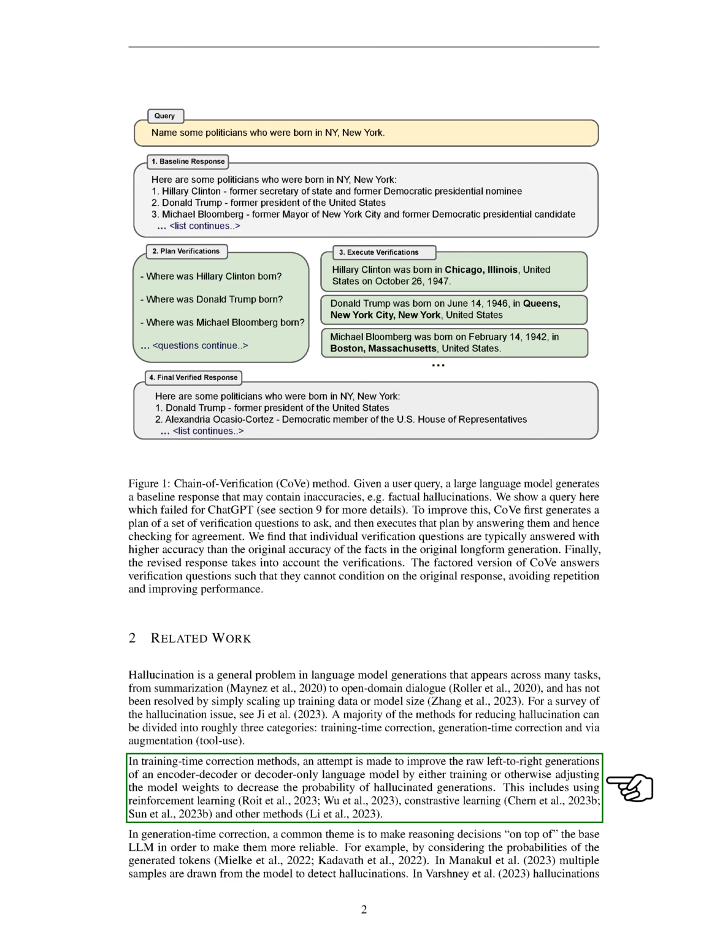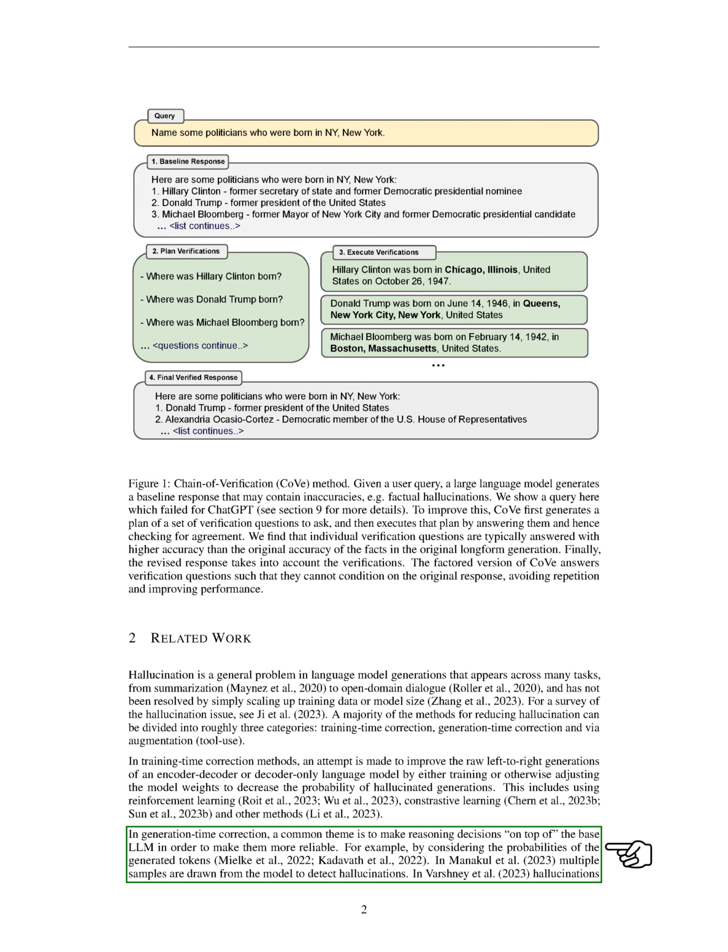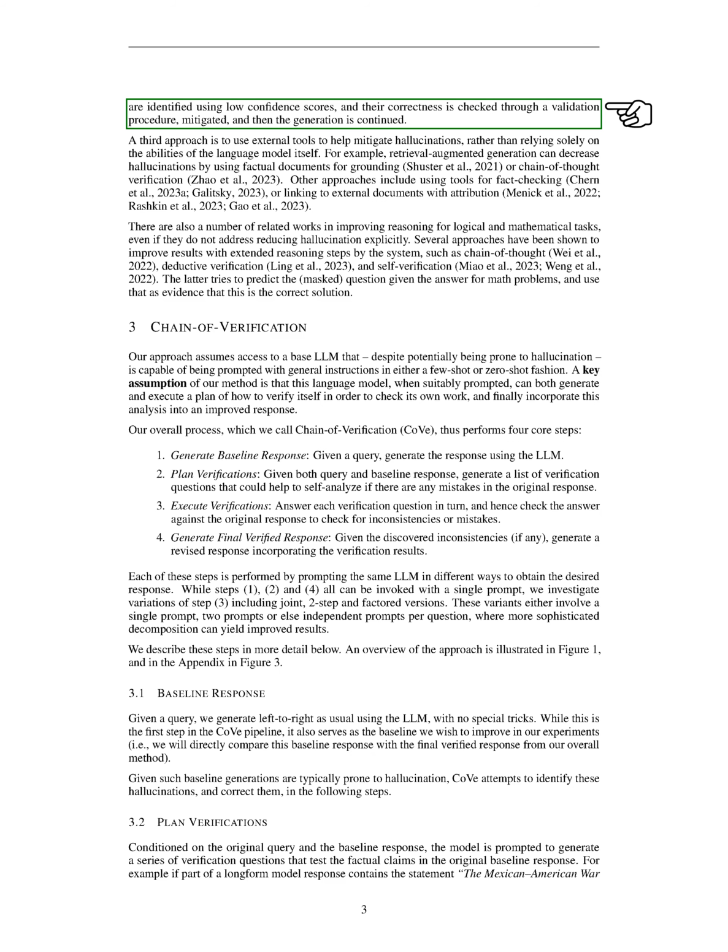In training time correction, we try to improve the raw generations of a language model by adjusting the model weights to decrease the probability of hallucinated generations. This can be done using reinforcement learning, contrastive learning, and other methods. In generation time correction, we make reasoning decisions on top of the base LLM to make them more reliable. For example, by considering the probabilities of the generated tokens. Multiple samples are drawn from the model to detect hallucinations.